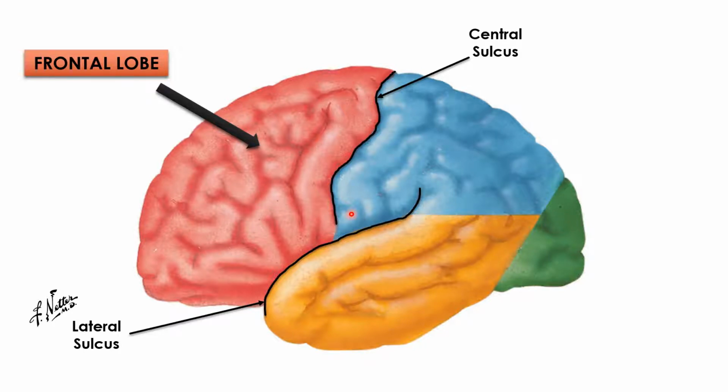Okay. Now for the other lobes, we should make a demarcation line. How? We know that there is the parieto-occipital sulcus.